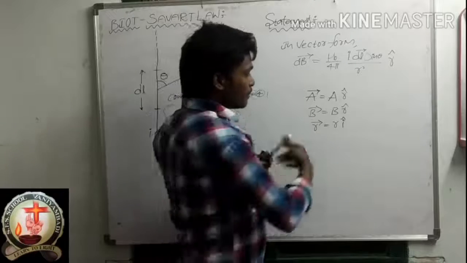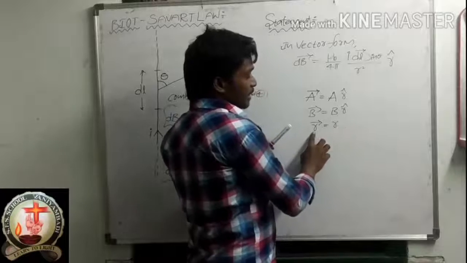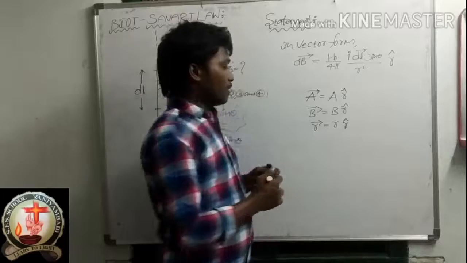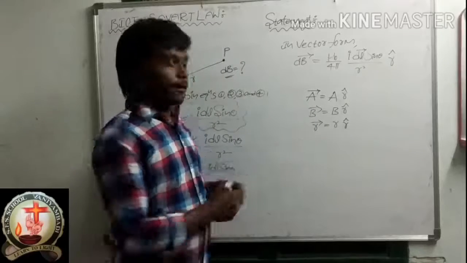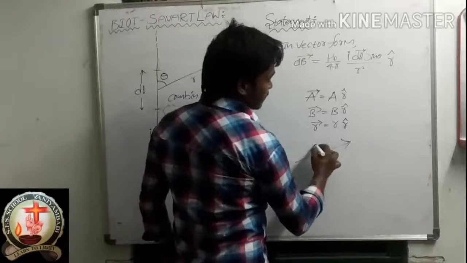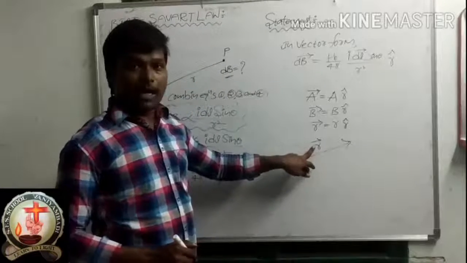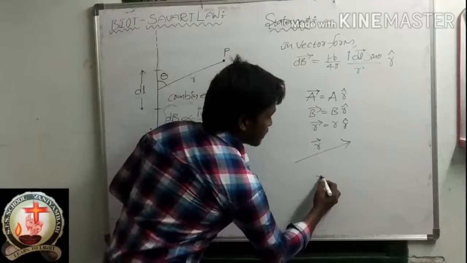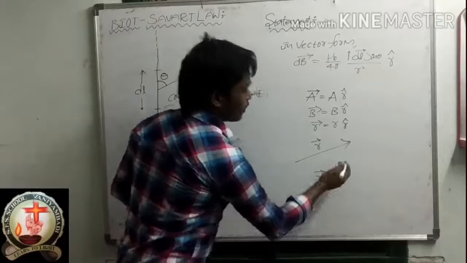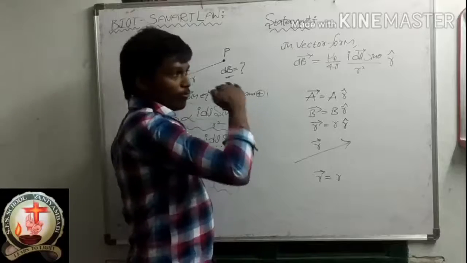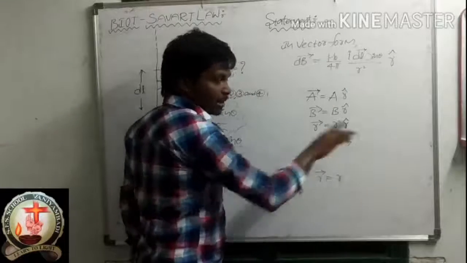Okay. So here also, this is the vector R bar is equal to R into R cap. This is the vector R bar. It is moving like this. This is the R. I want to write this value. How should I write? R bar is equal to R into the direction, but I don't know the direction. If this R is moving horizontal, that is I cap.